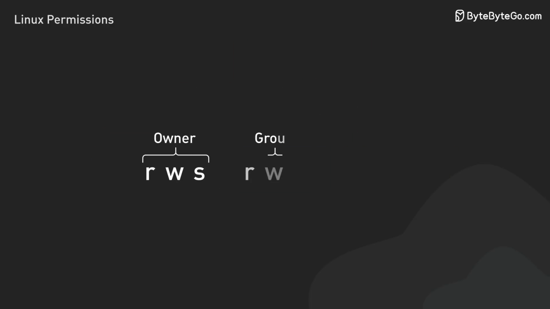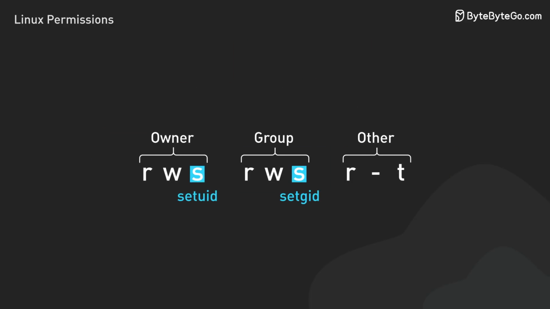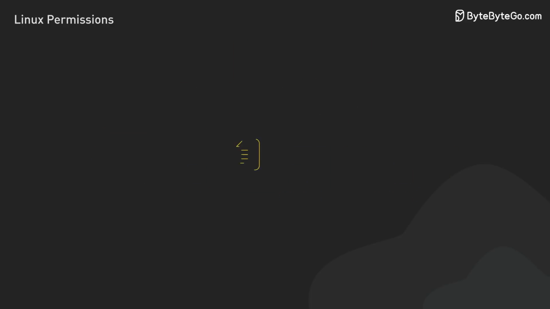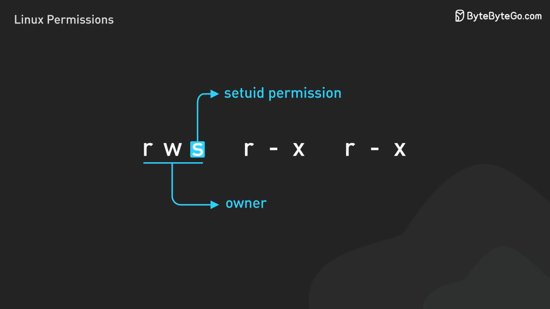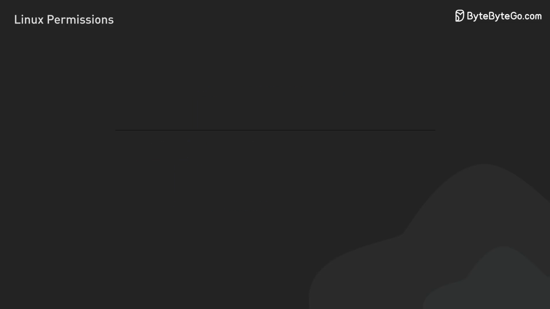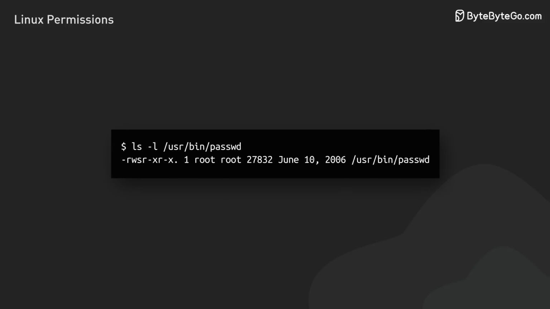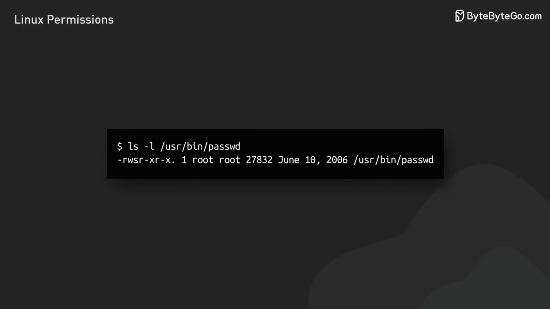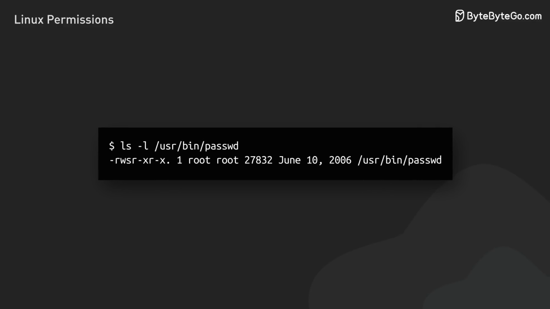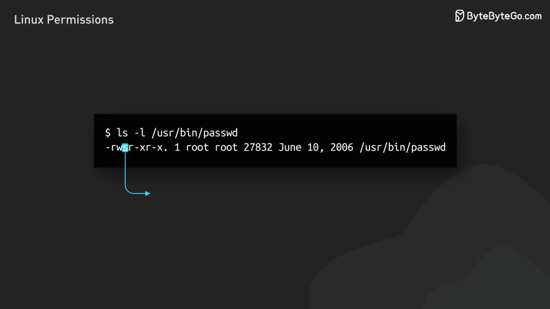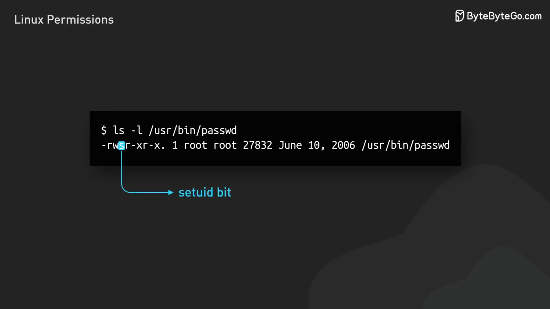Now let's talk about special permission bits: setuid, setgid, and the sticky bit. These provide additional control over files and directories. The setuid bit, when set on an executable file, allows it to run with the permissions of the file owner, not the user running the file. This is useful for tasks that require higher privileges. For example, the passwd command, which changes user passwords, has the setuid bit set. This allows regular users to change their passwords, which requires modifying sensitive system files. When the setuid bit is set, the execute bit for the owner shows as S.